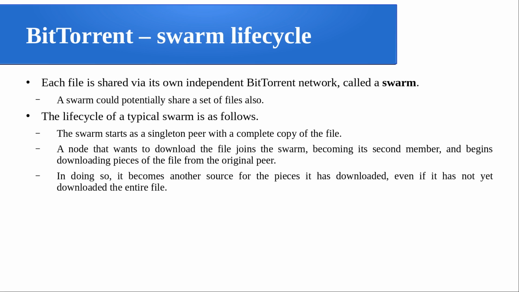In doing so, it becomes another source for the piece it has downloaded. Now if a third one comes, that third one gets two sources: the primary source as well as the one who is holding a piece of it, that is, the one who downloaded that part, even if it has not yet downloaded the entire file.